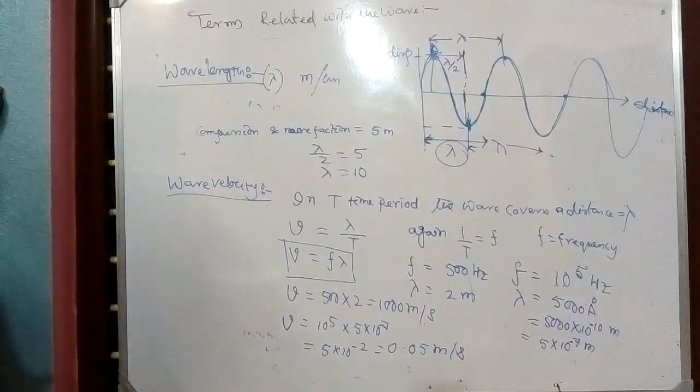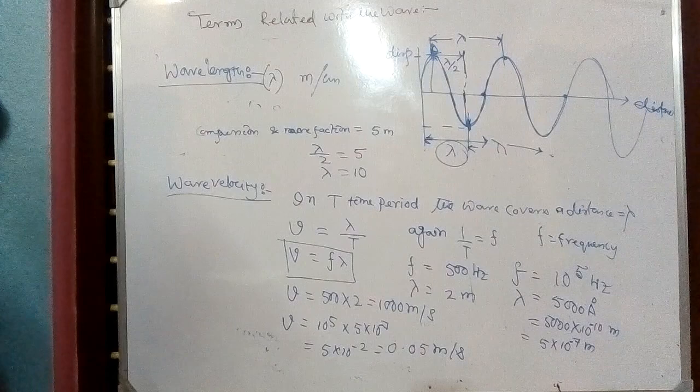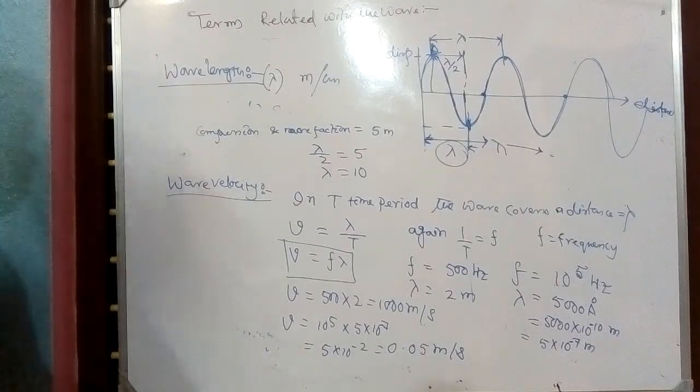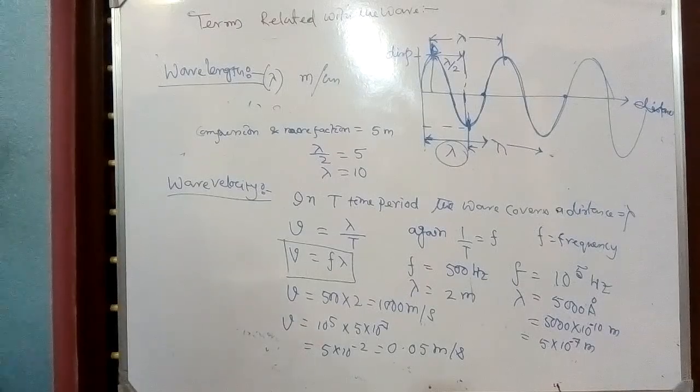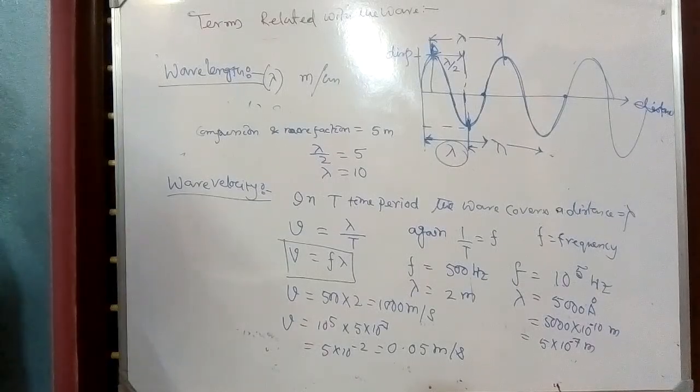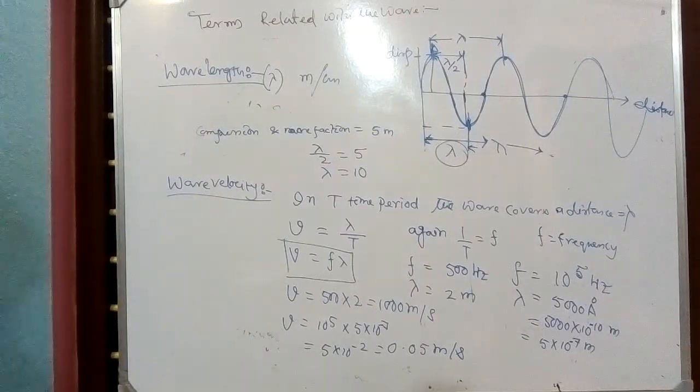This way we can calculate the velocity if the frequency and wavelength are given to us. Similarly, if the velocity and frequency are given to us, we can find the wavelength, or if velocity and wavelength are given to us, we can find the frequency. Okay, thank you.